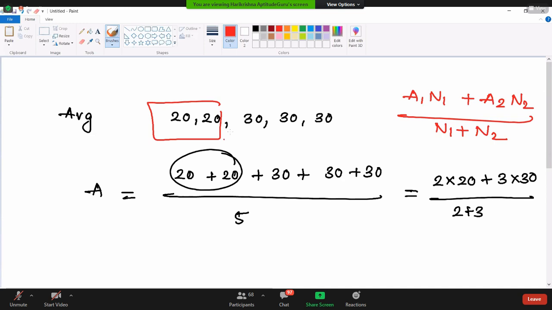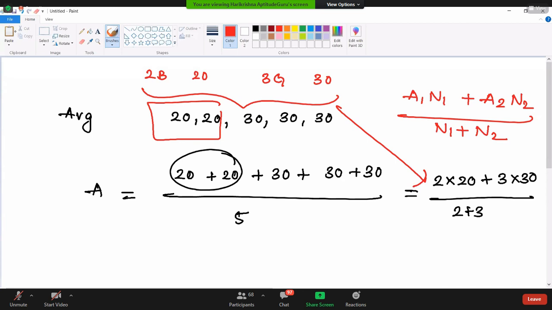So for the same data in a classroom, two boys have an average score of 20 and three girls have an average score of 30. What is the cumulative average of the entire classroom? You can say A1 N1 plus A2 N2 divided by N1 plus N2, the same logic. So when you see the words, you can just observe and proceed like this.